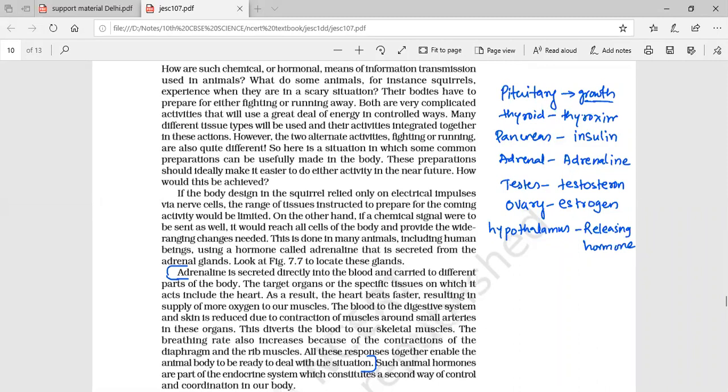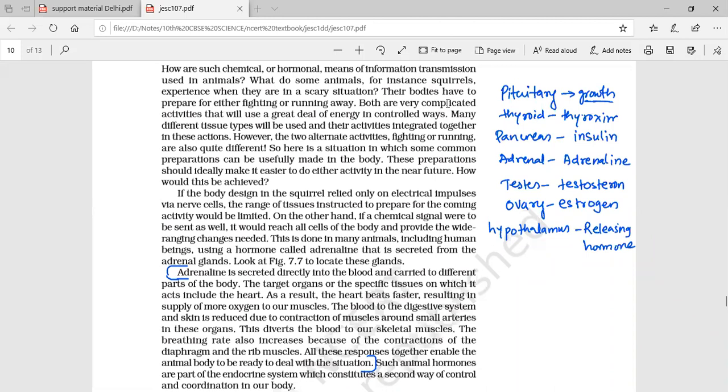And if the secretion of growth hormone is in more quantity, then it causes gigantism. Here the person will be taller than the limit.